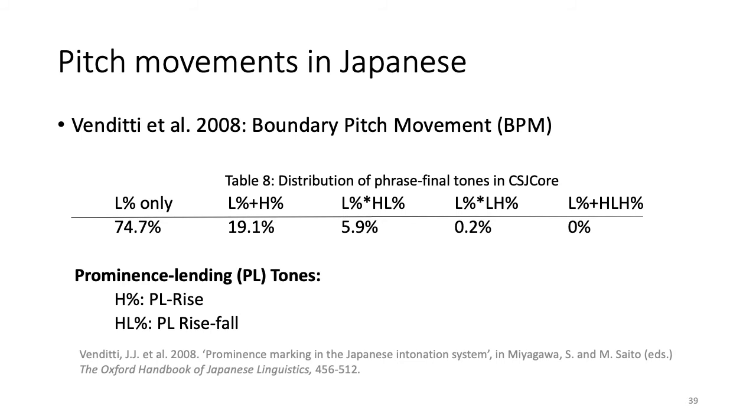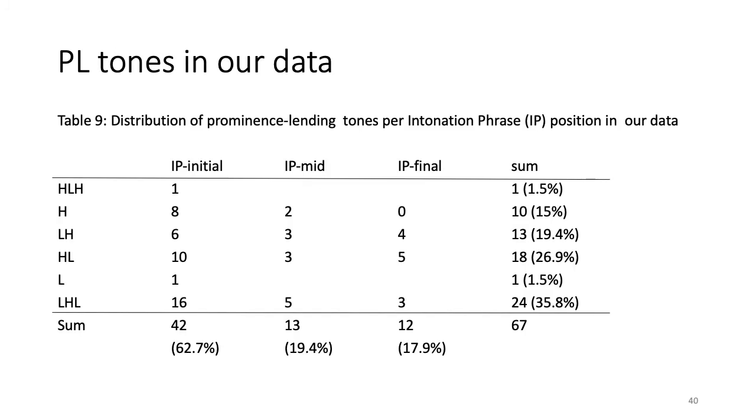According to Venditti et al., at the prosodic boundaries, Japanese uses pitch movements as shown in Table 8, while at the prominence, rise and rise-fall are mainly used as prominence lending tones. In our spontaneous speech materials, various types of prominence lending tones are used as in Table 9.